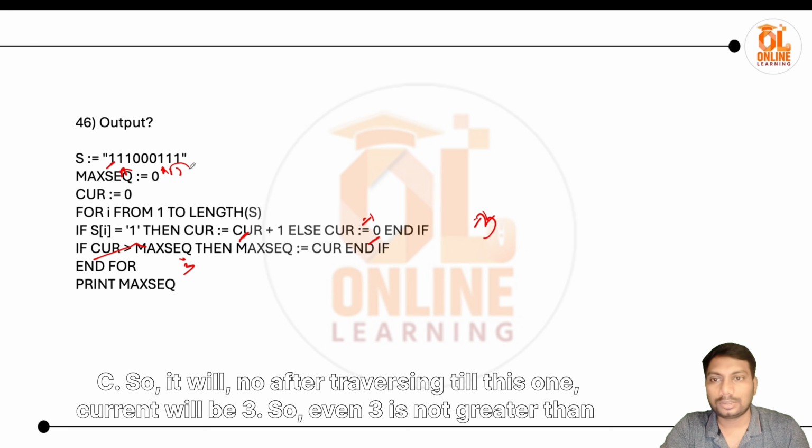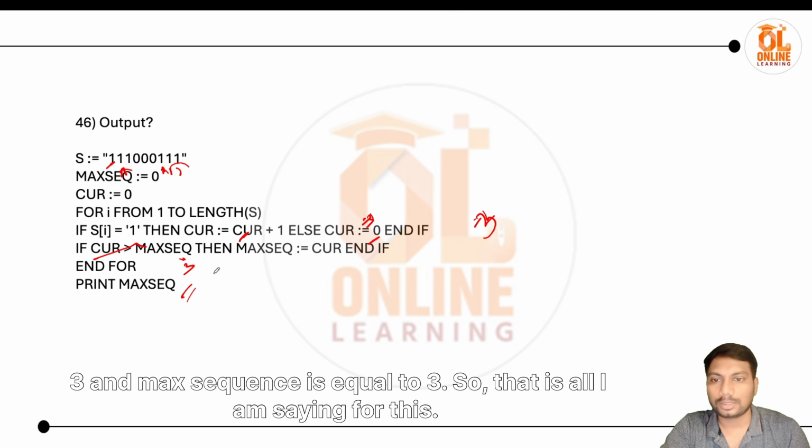So after traversing till this one, current will be 3, so even 3 is not greater than 3, and max sequence is equal to 3. So that's the answer for this.